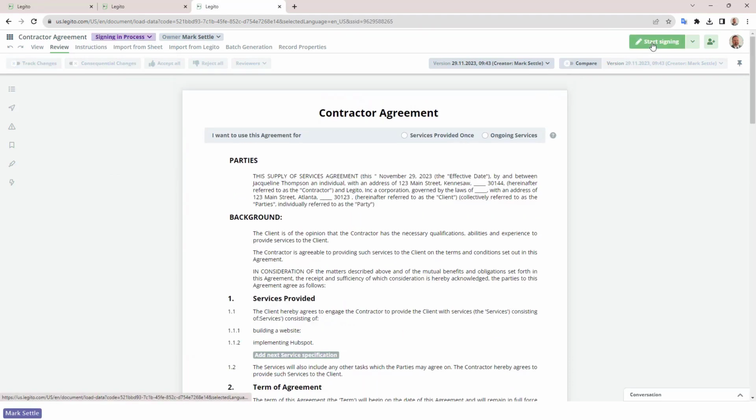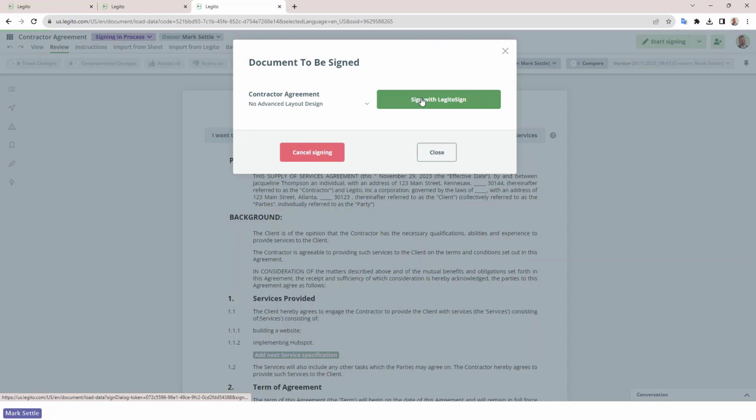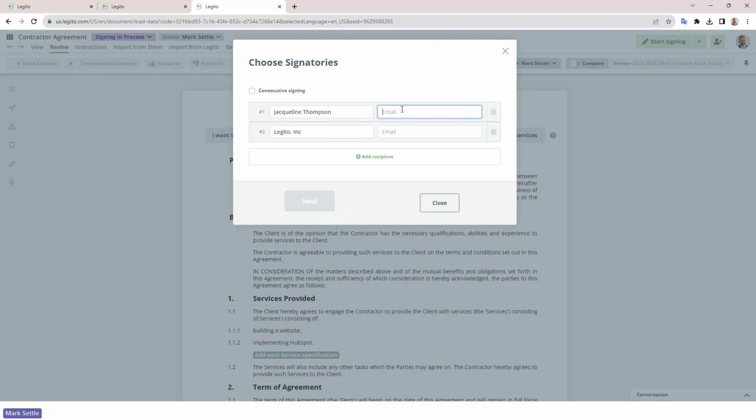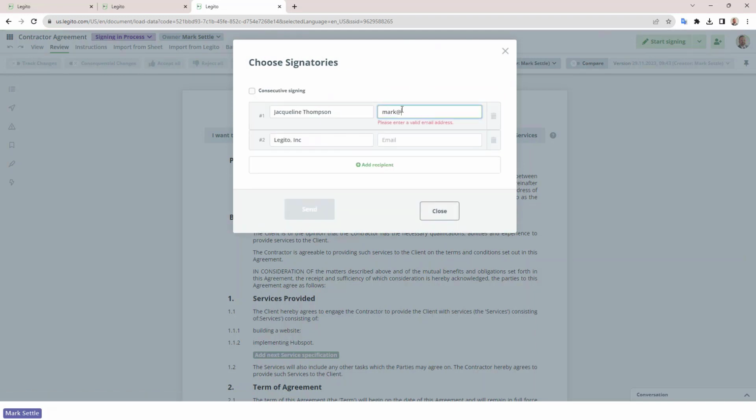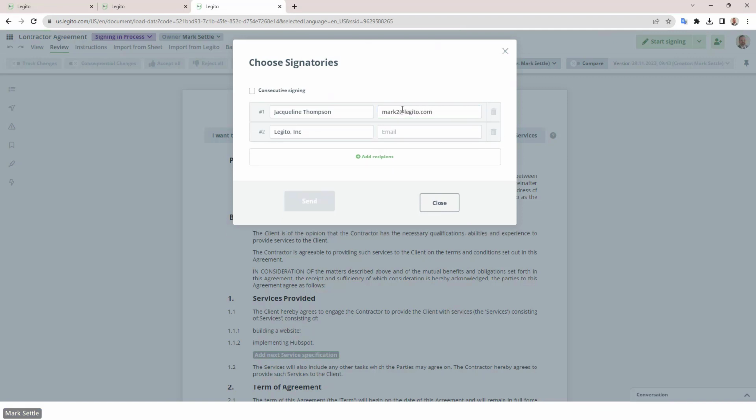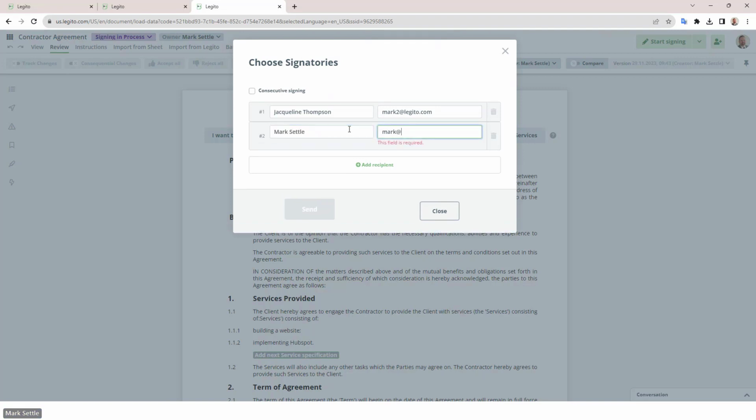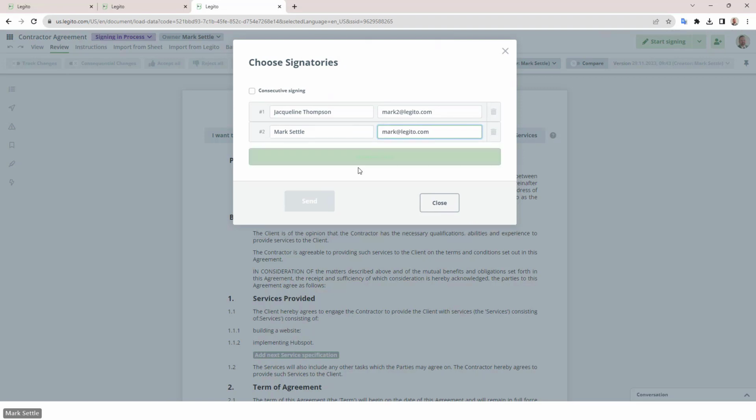And we'll go ahead and start signing this. So I'm going to sign it with LegitoSign. And let's say I know these two parties. I'm just going to put in my email address here. I'll put me. And we'll send this.